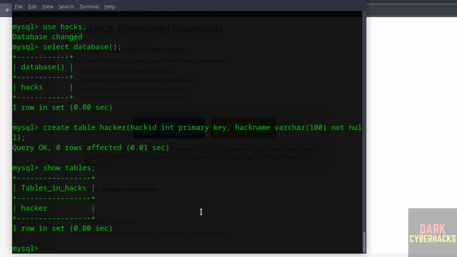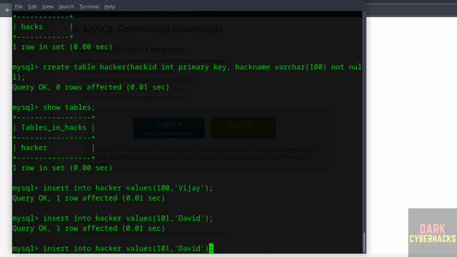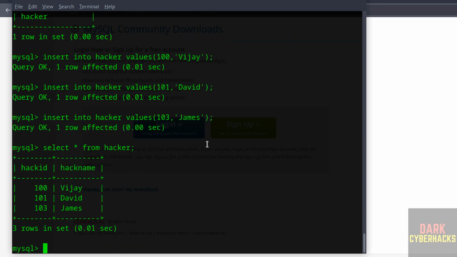Let us insert some data into this table. Now verify the data. See, we have inserted these three rows. Let us create a user.